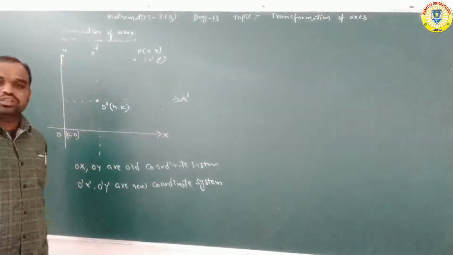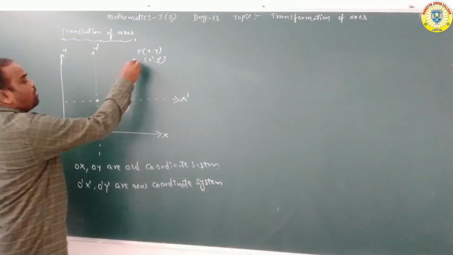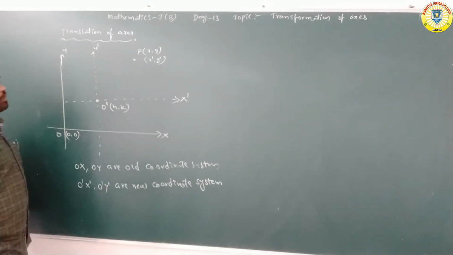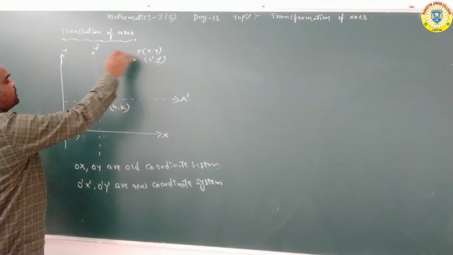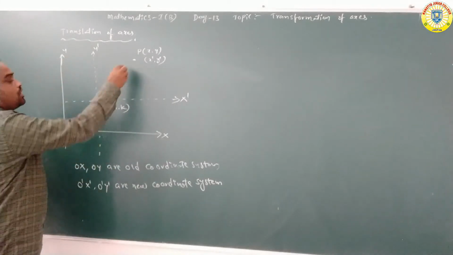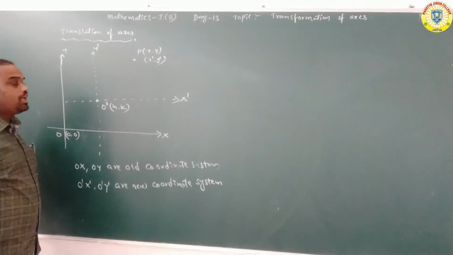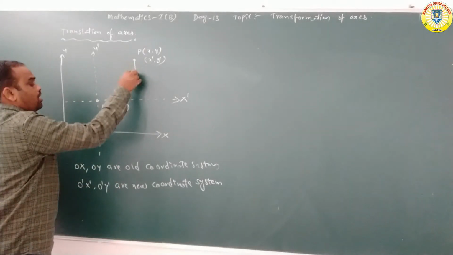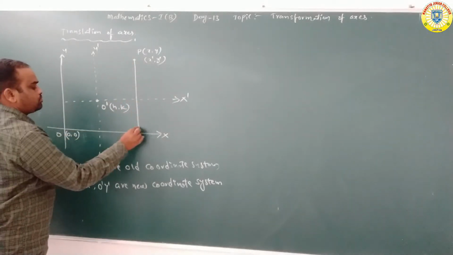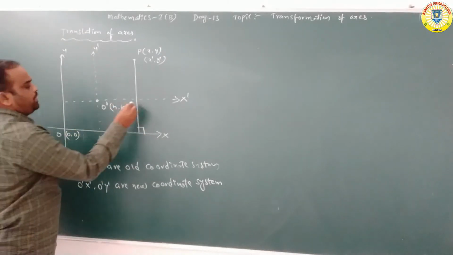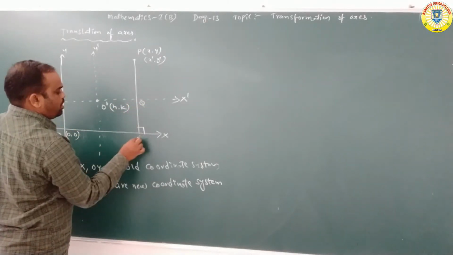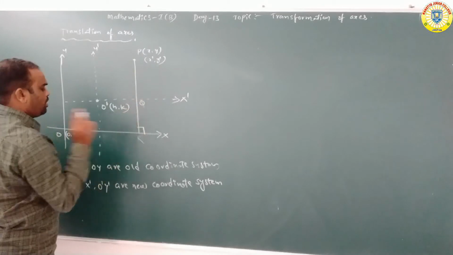Sir, how to find the coordinates? The x coordinate denotes the perpendicular distance from the point P to the Y-axis. The y coordinate denotes the perpendicular distance from the point P to the X-axis. Here we are drawing one perpendicular line. So P, Q, R.